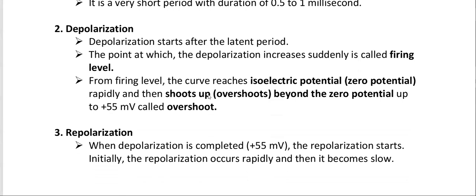Depolarization starts after the latent period. The point at which the depolarization increases suddenly is called firing level. From firing level, the curve reaches the isoelectric potential, zero potential, rapidly and then shoots up beyond the zero potential up to plus 55 millivolts, which is called overshoot.